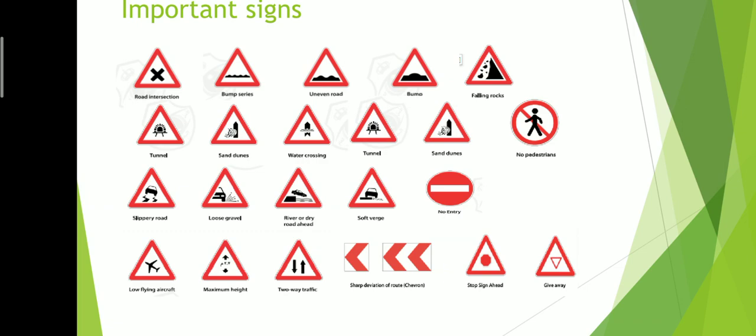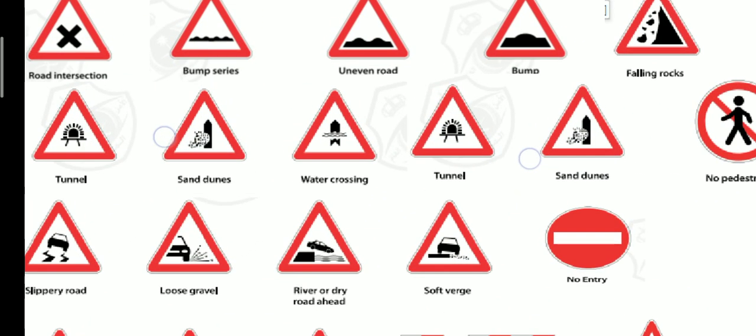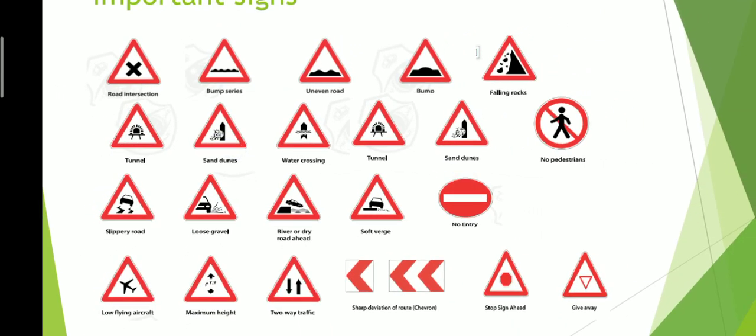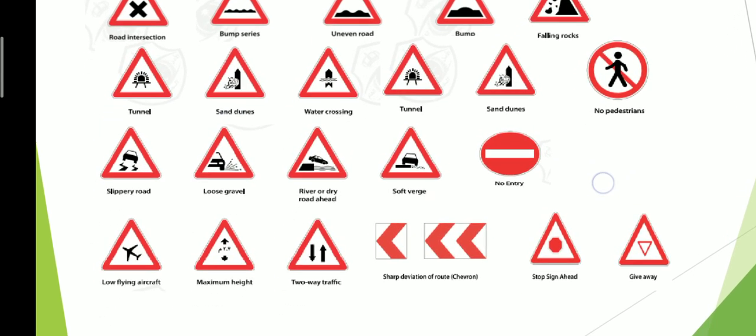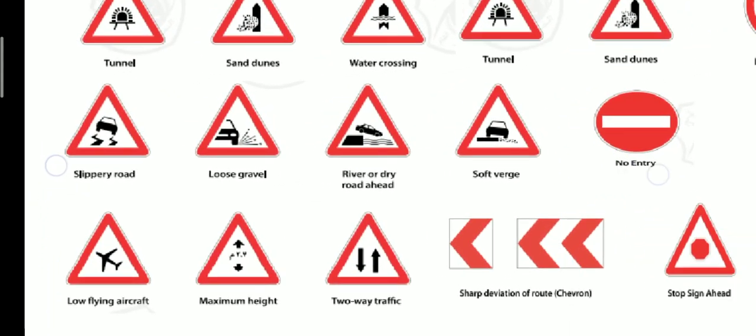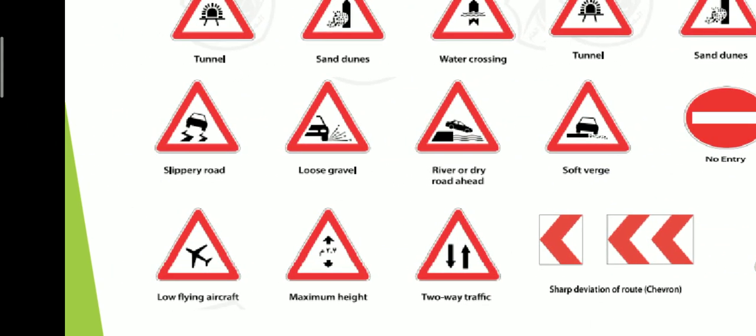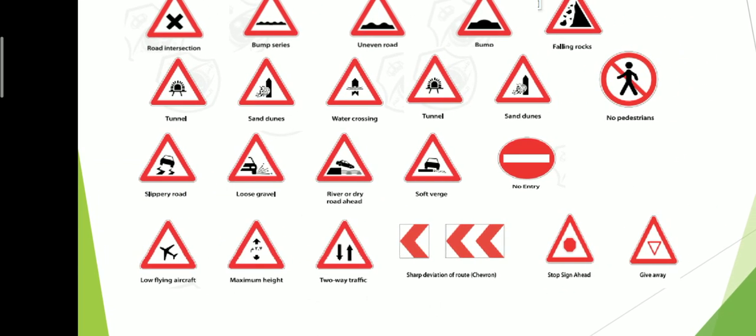Road intersection, series of bumps, double bump, single bump, falling rocks, tunnel, sand dunes, water crossing. Pedestrians: there should be no pedestrians. These are some important signs. Slippery road, loose gravel, and river or dry road ahead. Important signs.